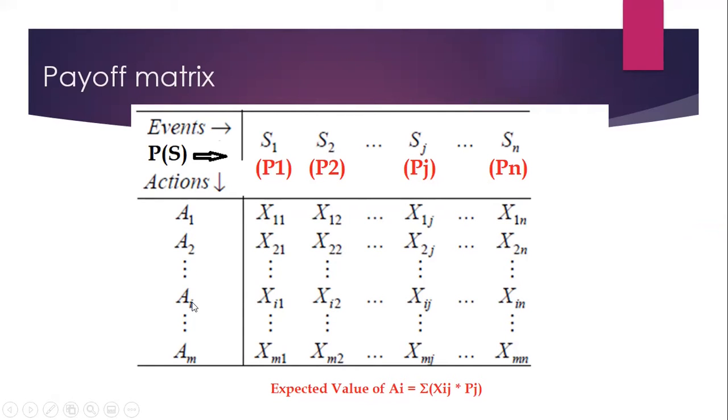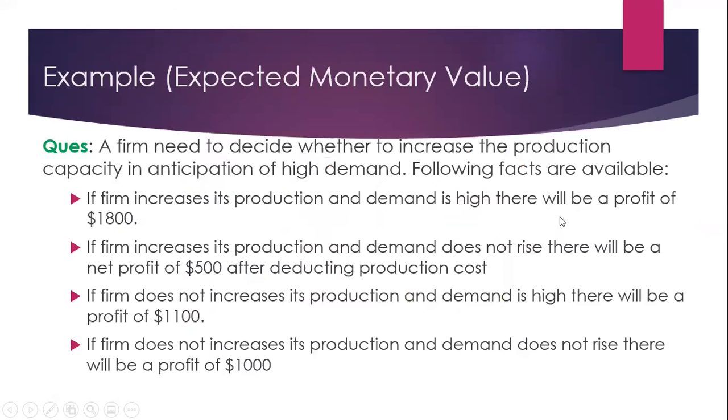So the main topic of our lecture today is expected monetary value. The expected monetary value of a course of action Ai is the summation of the multiplication of the probability of each state of nature and its consequence. So P1 into Xi1 plus P2 into Xi2 and similarly. So this is the formula for expected monetary value. Today we will use the expected monetary value to arrive at a decision. We will take an example to understand better.